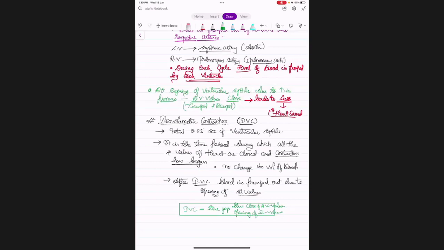And during the beginning of this isovolumetric contraction itself, we heard the first heart sound, that was lub. Okay. The remaining things about the joint diastole and isovolumetric relaxation and about the cardiac volumes and all we'll discuss in our tomorrow's class. Okay.